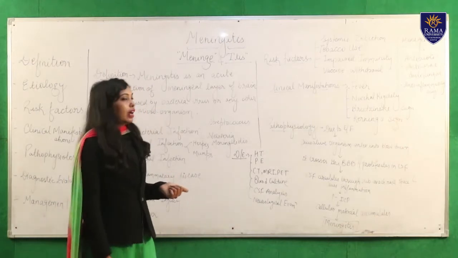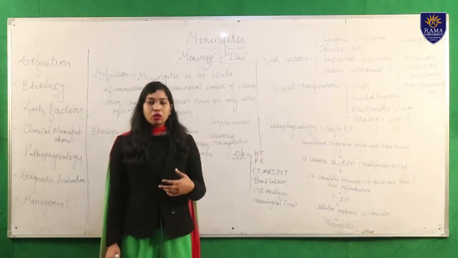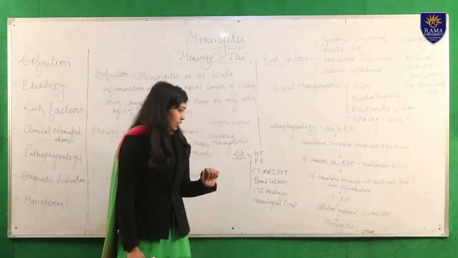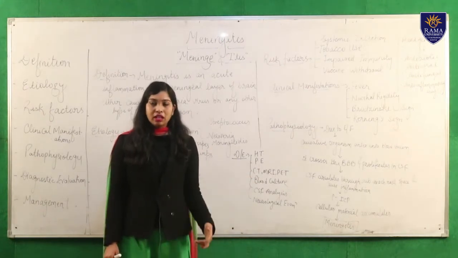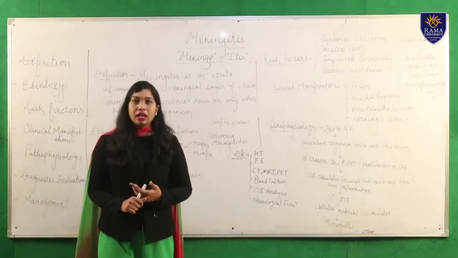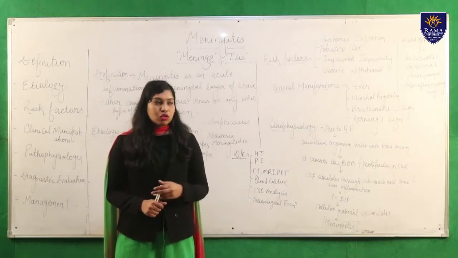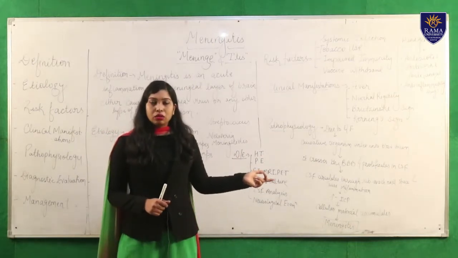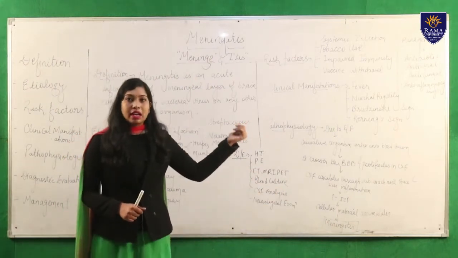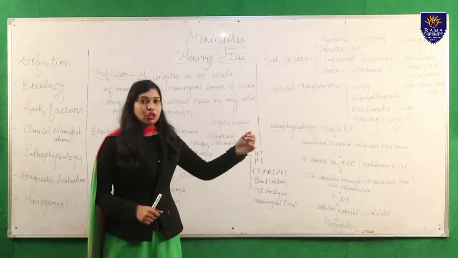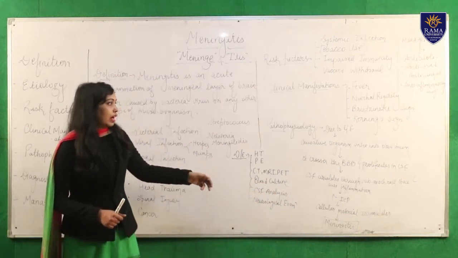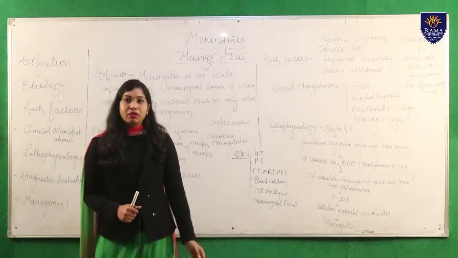Then we come to the diagnostic evaluation. That means how we are going to diagnose, how will we confirm that the person is suffering from meningitis. So first we have to take the history. That means we have to take a thorough history of the patient. Next we can do a thorough physical examination. This is important. When we go through the physical examination of the patient, we will find the three main prominent signs of meningitis. You will find nuchal rigidity, positive Brudzinski sign, and positive Kernig sign, and so we can diagnose that the person is suffering from meningitis.